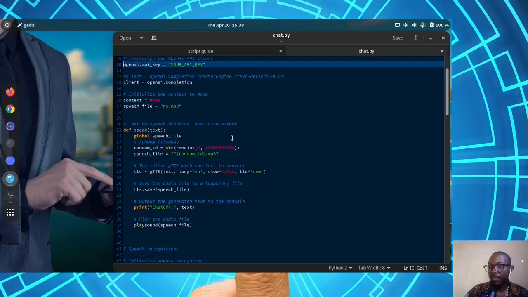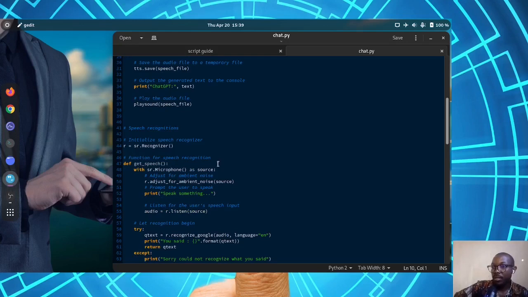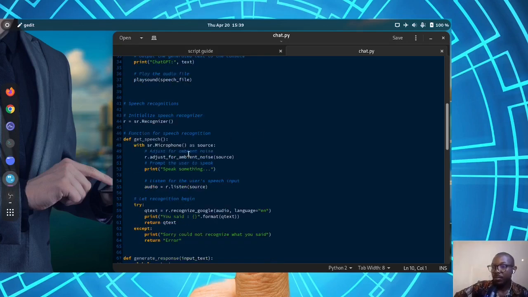As for the functions, the text to speech function I've edited a little bit. I've added a random name generator for the mp3 file. In short, this is how you pass it the text and then it's able to make an mp3. Then it saves the file, passes it to playsound to play the sound, and that's how you hear the feedback. As for the speech recognition function, I've modified it a little bit.